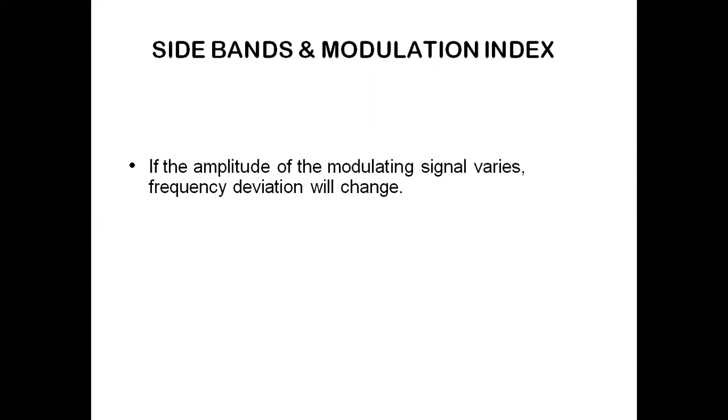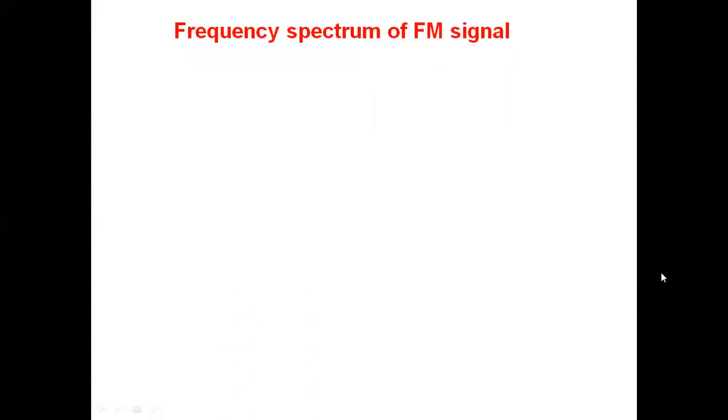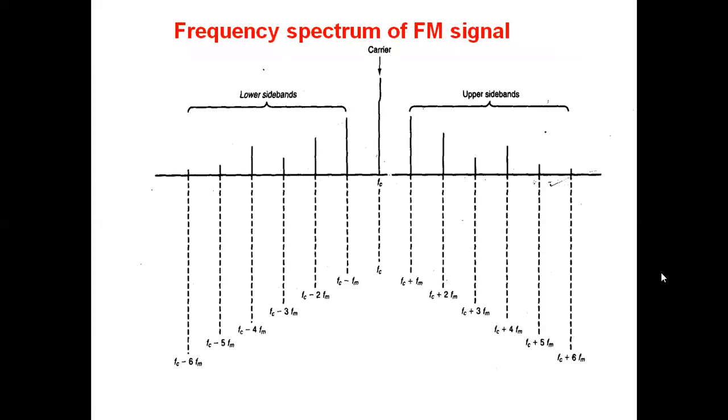If the amplitude of the message signal increases, frequency deviation increases. If the amplitude decreases, frequency deviation also decreases. So we can keep a particular value of frequency deviation and we can go for a certain modulation index for getting a number of sidebands, and then we go for calculation of the frequency spectrum.